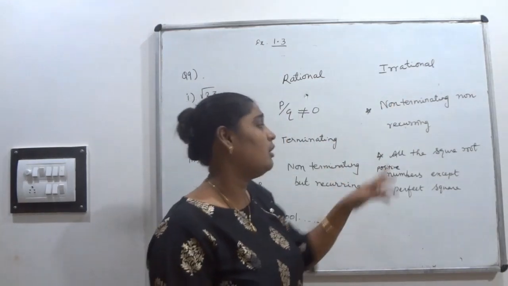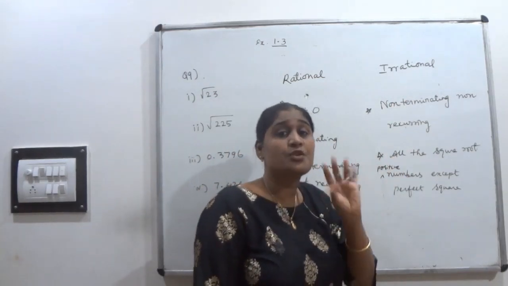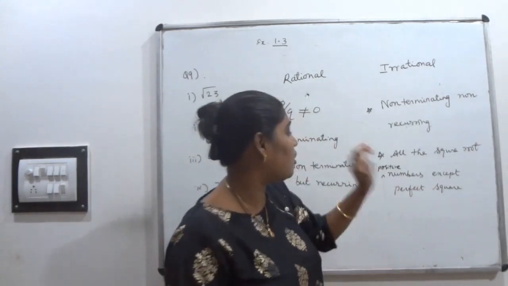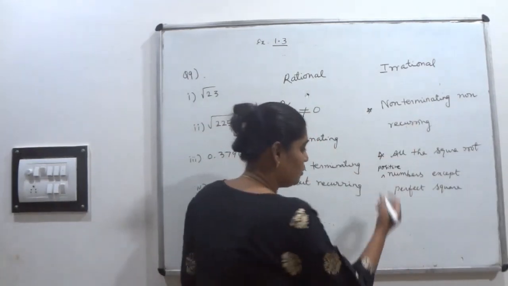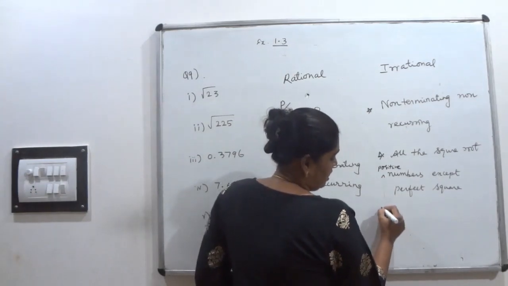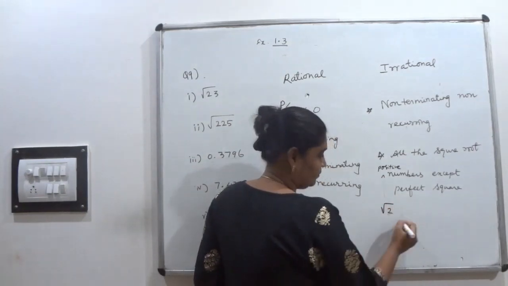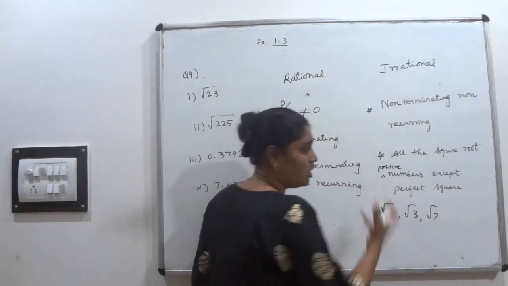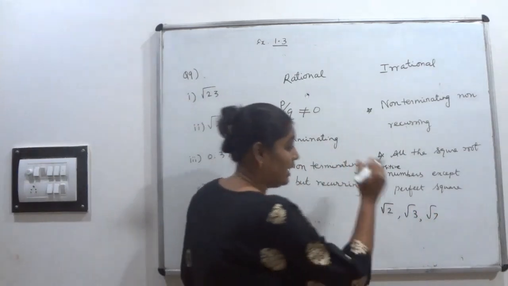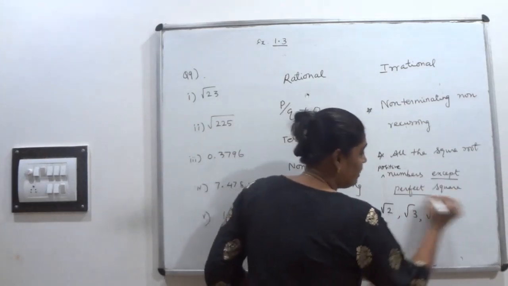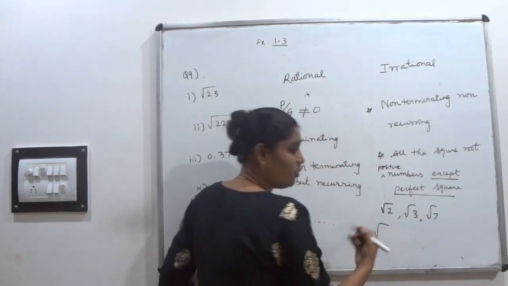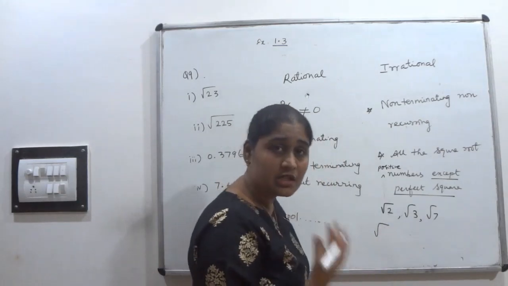And one more thing, the square roots of all positive numbers except perfect squares are irrational. Look here, like root 2, root 3, root 7, these are irrational numbers. A perfect square is one where we can take out the root value exactly.